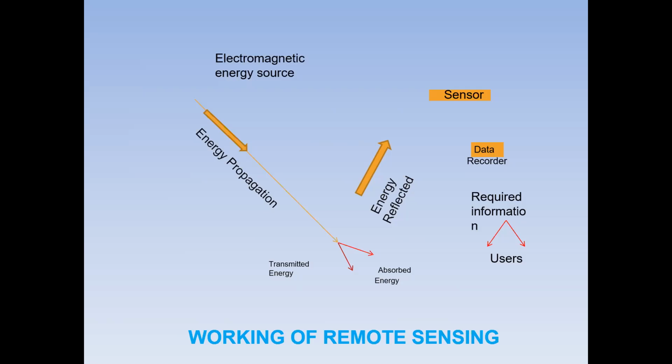data recorder. The sensor converts it for the data recorder. The data recorder produces the required information, and the information is gathered and delivered to users. This is the process of working of remote sensing, the total procedure of gathering information.